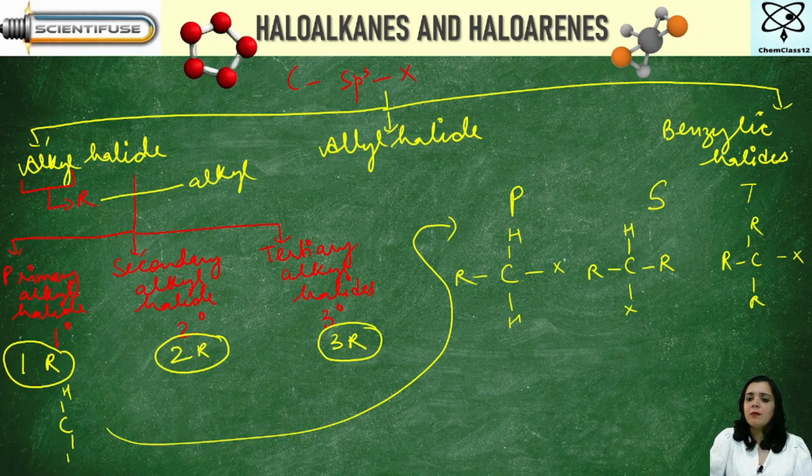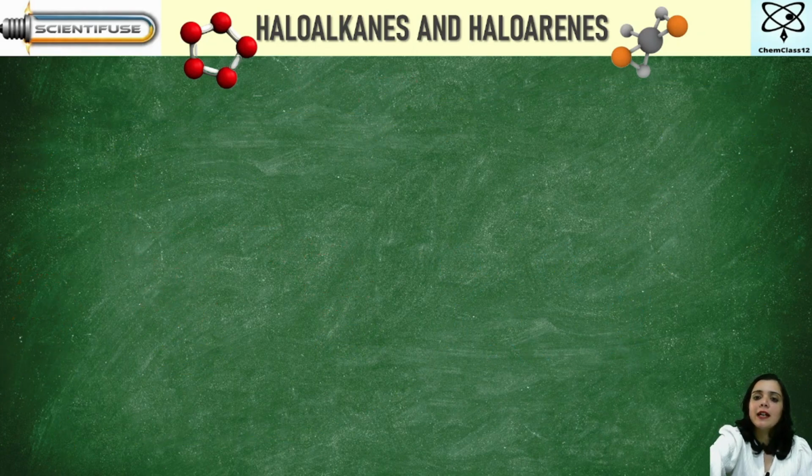In case of primary, 1 R group, and see, this is a halogen. So it is a halo compound. Got it? Alkyl halide means halogen. The number of R groups will decide whether it is primary, secondary, or tertiary. So 1 R group, 2 R groups, and 3 R groups. Is it clear?